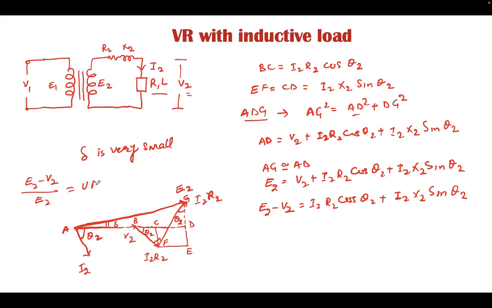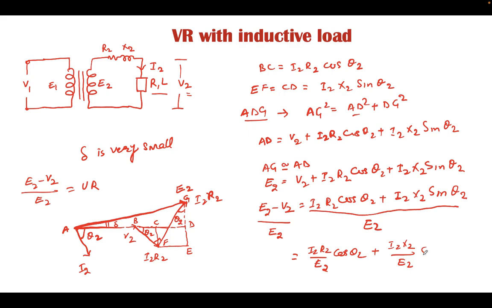In this case if we divide both sides by E2, then we can easily calculate the voltage regulation of the transformer at inductive load. This is the standard equation for voltage regulation at inductive load, that is I2 R2 by E2 into cos theta 2 plus I2 X2 by E2 sine theta 2.